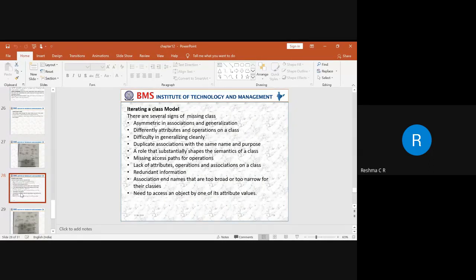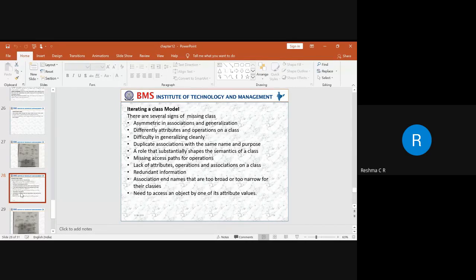Next is duplicate associations with the same name and purpose. That means we need to identify if there are any missing superclasses. That superclass has to be added, and we need to generalize the concept and bring the properties to the child classes.